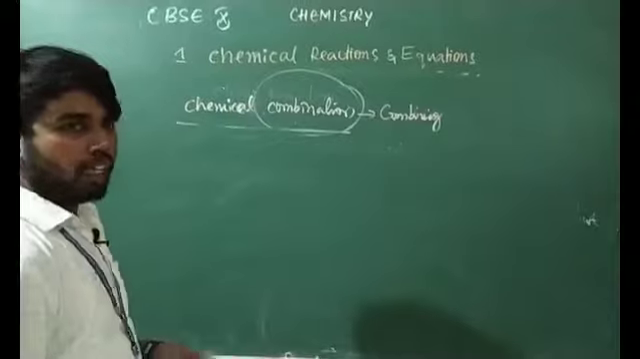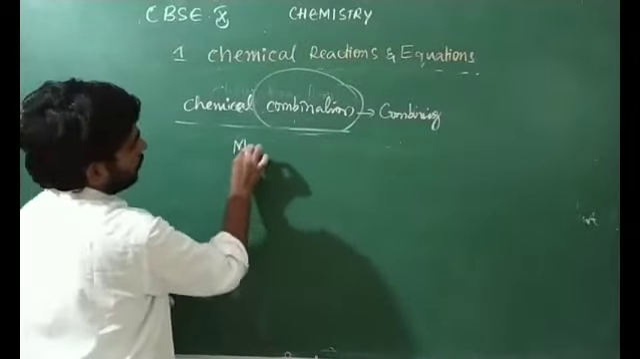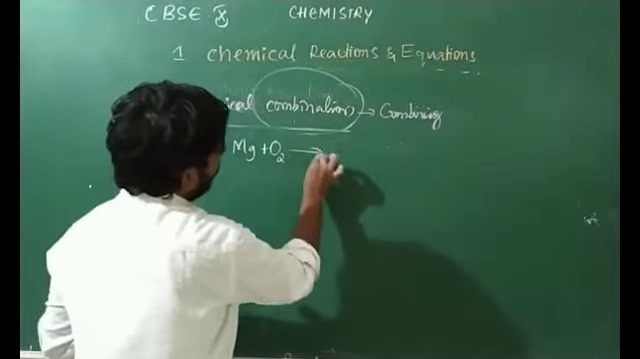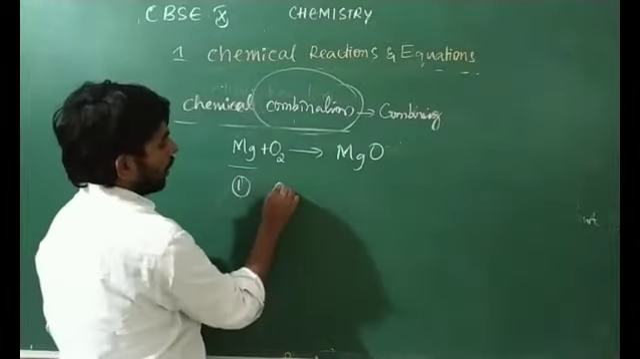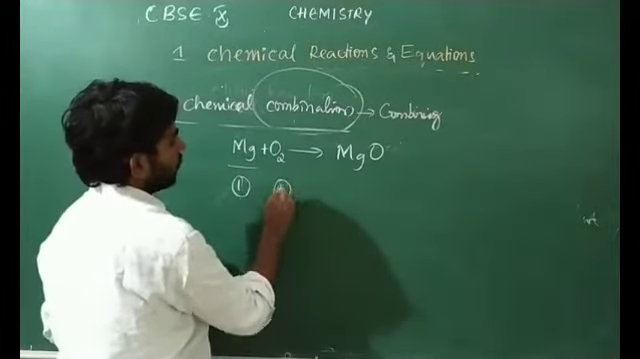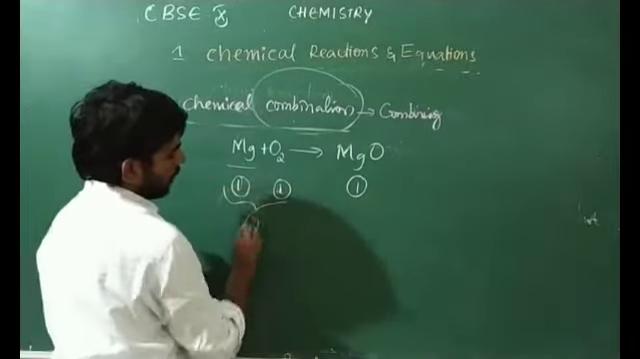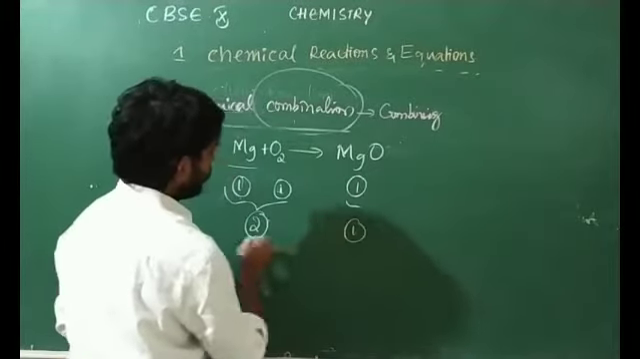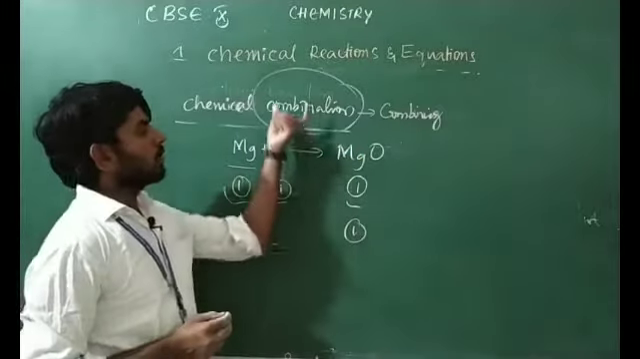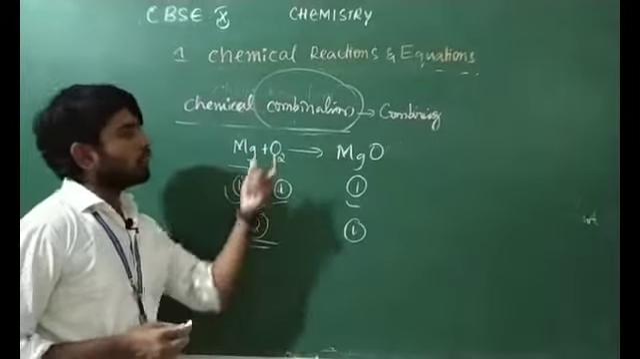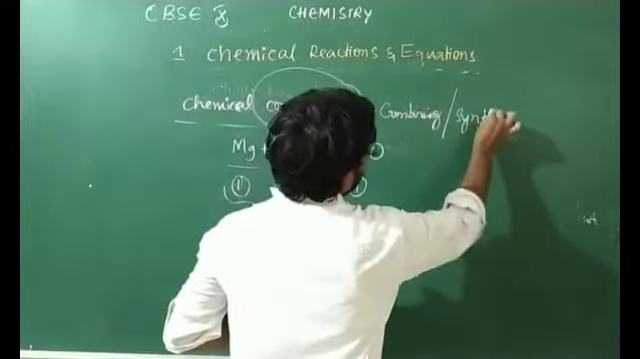Example: magnesium is going to react with oxygen, and it is going to form magnesium oxide. Magnesium is one reactant, oxygen is a second reactant, and both are giving only one product. So how many reactants are there? Two. How many products? Only one product. So two or more reactants are reacting with each other and forming only one product. This kind of reaction we call a combination reaction. It is also called a composition reaction. One more name is synthesis reaction.